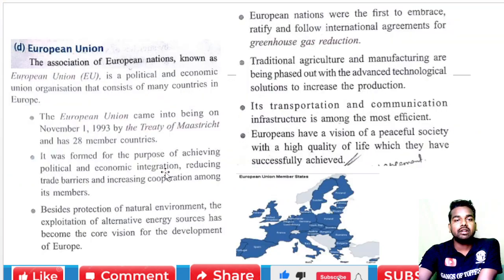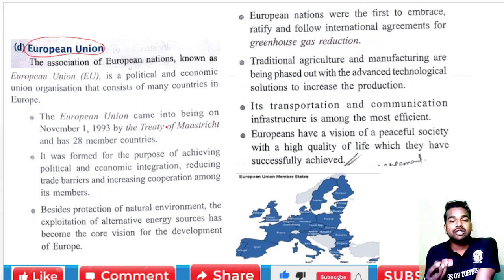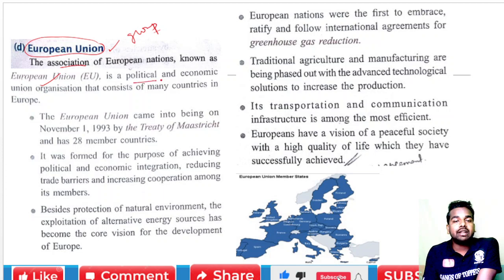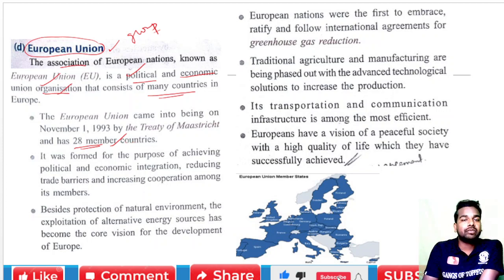Okay. Now we will study something about the European Union. The association of European nations is known as the European Union. Association means a group, so it is a group of European nations. It is a political and economic union organization that consists of many countries in Europe. It consists of 28 member countries. After Brexit, it contains only 27 members.